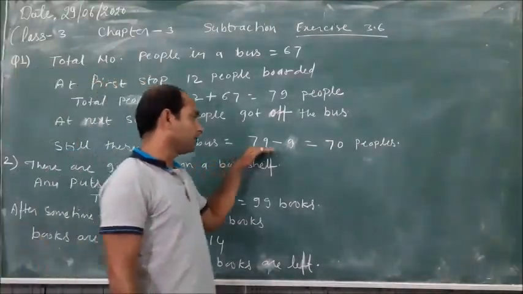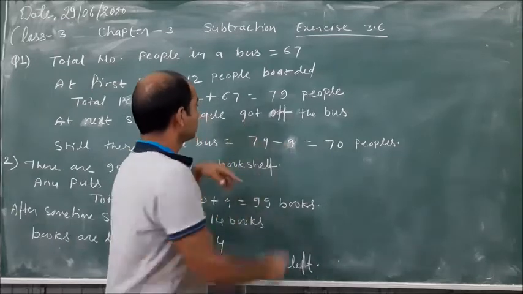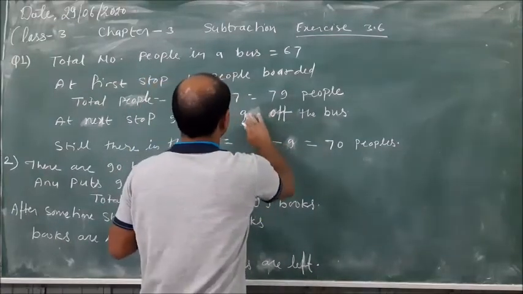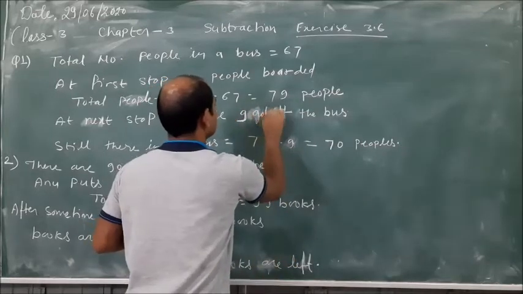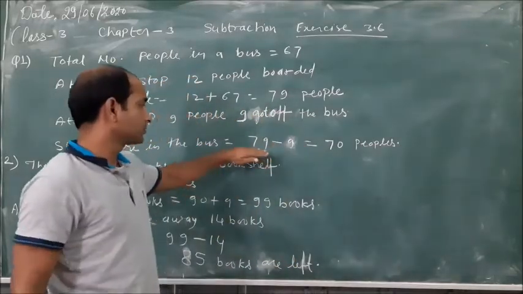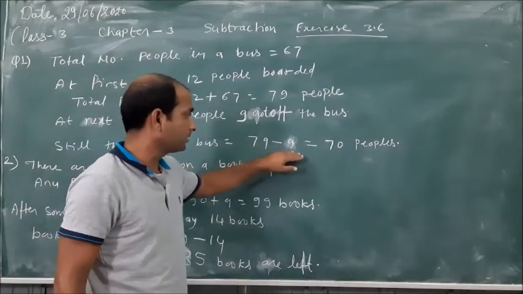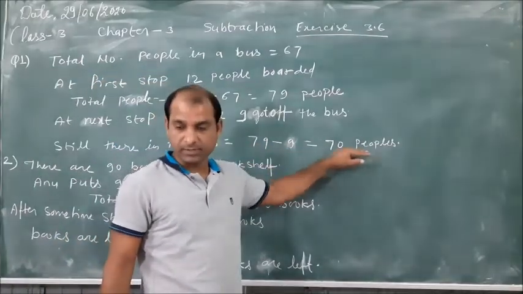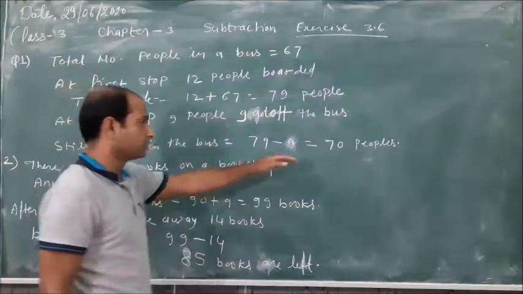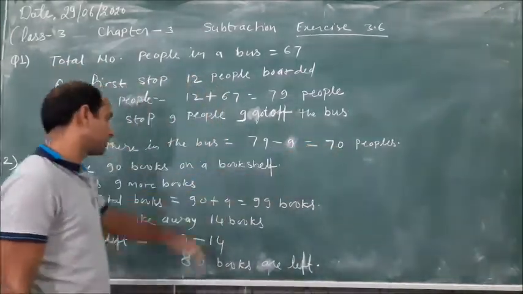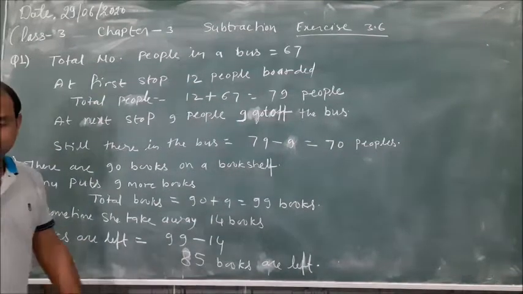So 79 minus 9, since 9 people got off the bus. 79 minus 9 equals 70 people are still in the bus. So this is your answer, dear students. Now the next question, number two.